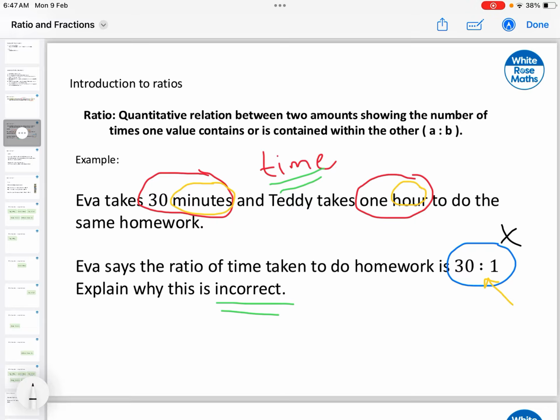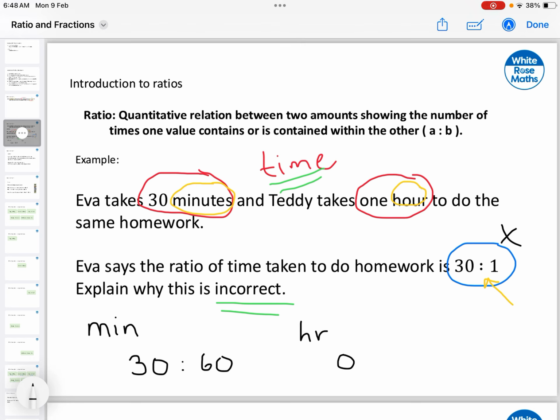So if we would like to solve this issue in which the ratio proposed by Eva is wrong, let's make a comparison. So for example, if the whole idea is to move on minutes, we can say that she's taking 30 minutes and that Teddy is taking 60 minutes. So this is the correct comparison between them. For example, 30 to 60. There we can see that she takes half the time Teddy needs.